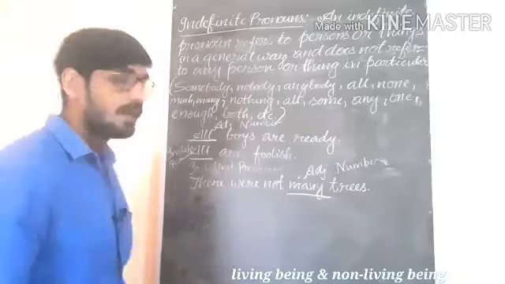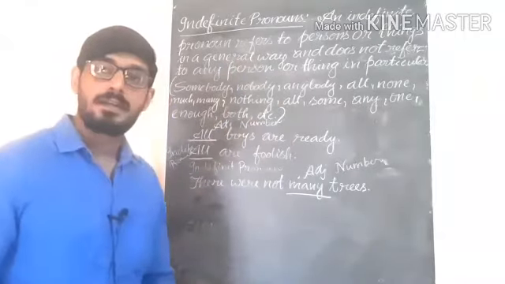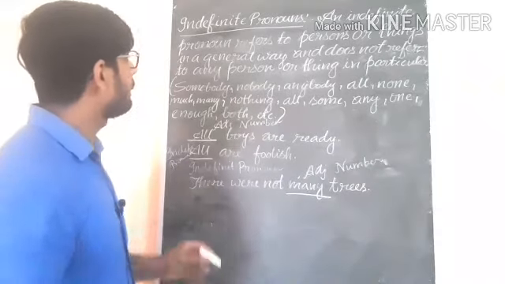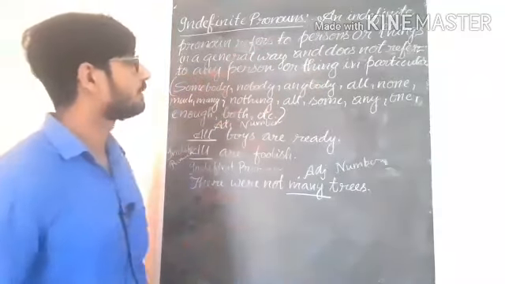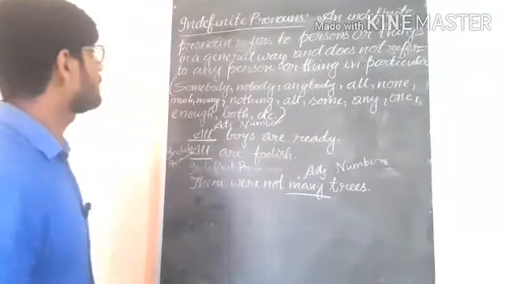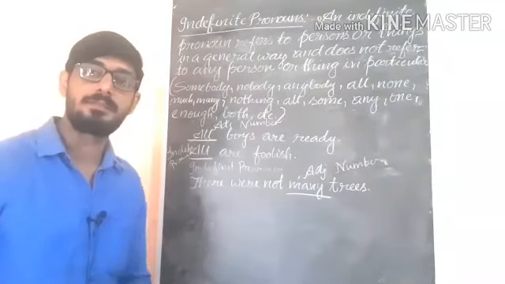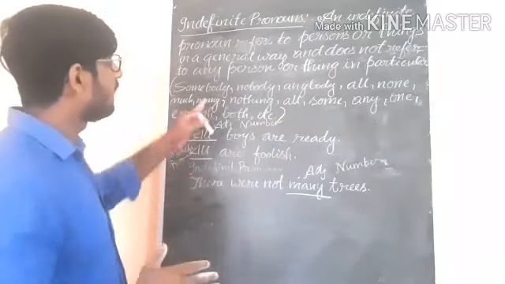Come on, in the last, indefinite pronouns, which we say here pronouns of quantity also in this class. An indefinite pronoun refers to persons or things in a general way and does not refer to any person or thing in particular. Here you will not get anything or person in particular, you will get thing or person in a general way.